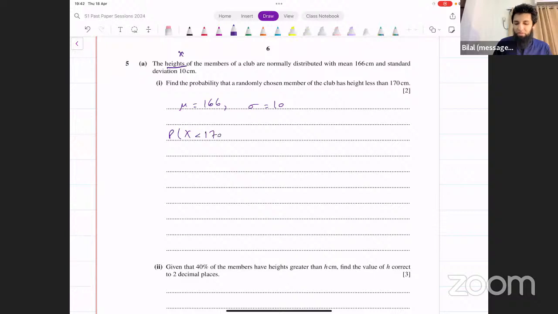Now, this is a simple normal calculation. You have the mean given, the standard deviation given, and you need to find the probability. How do you do that? You first convert it to z, so it can be written as the probability of z less than, using the formula z equals x minus mu over sigma. So it becomes 170 minus 166, divided by the standard deviation 10. That gives you the probability of z less than 4 over 10, which is 0.4.